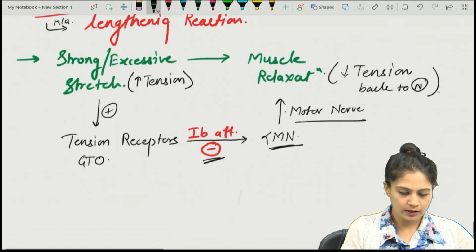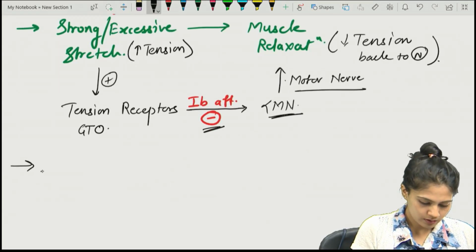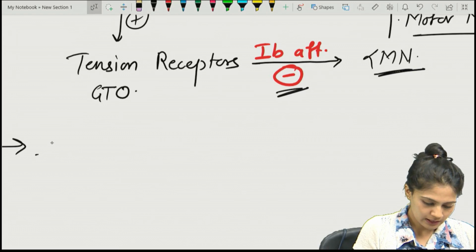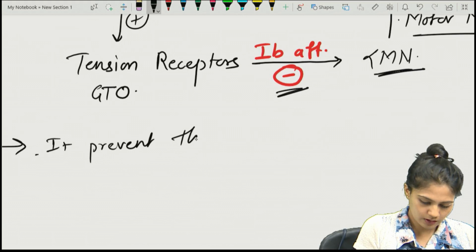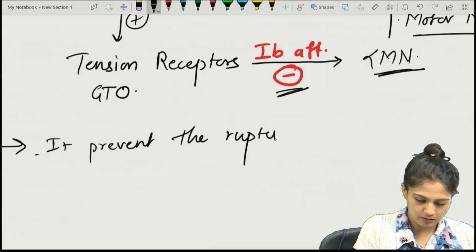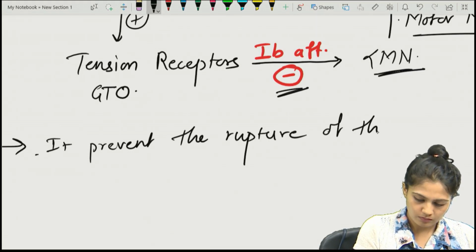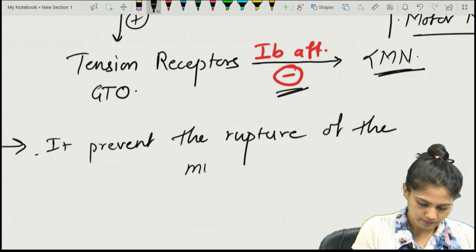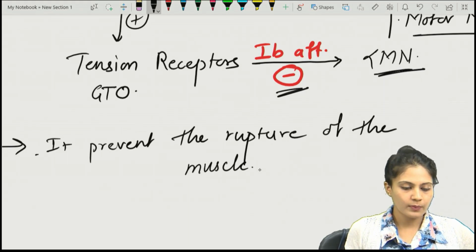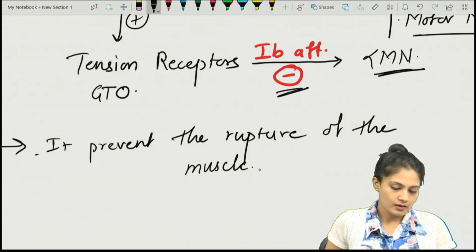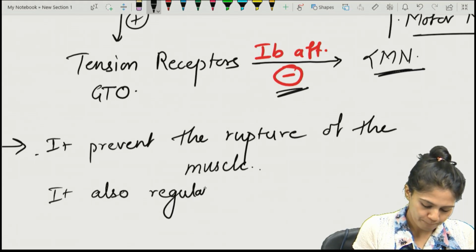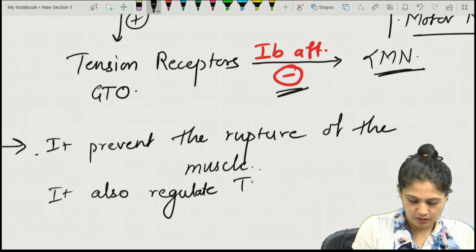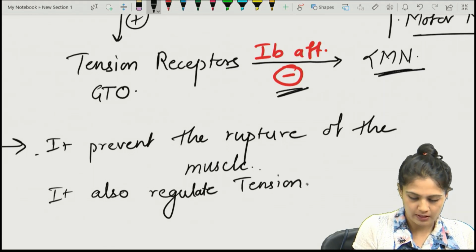Right, and what function does it provide us? Yes, important one, that it prevents the rupture of the muscle, and it also regulates the tension inside the muscle.